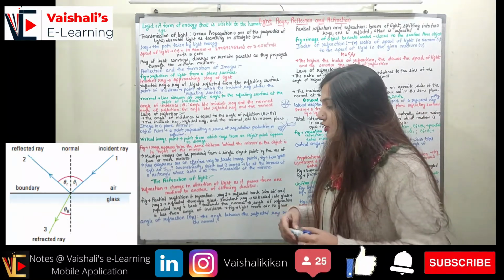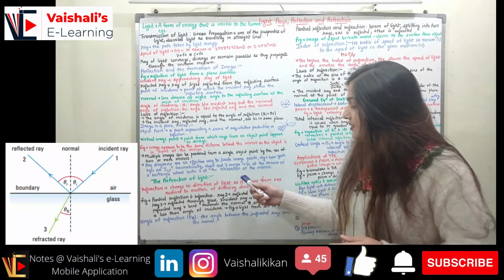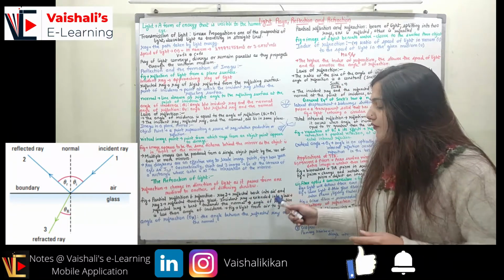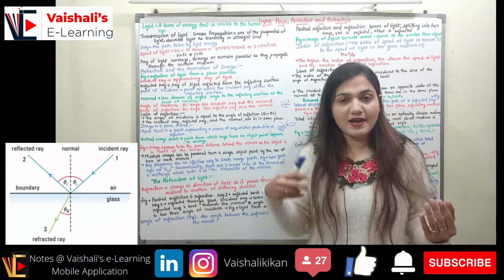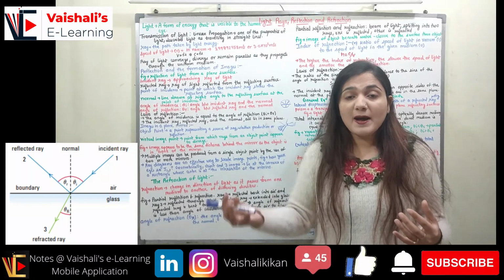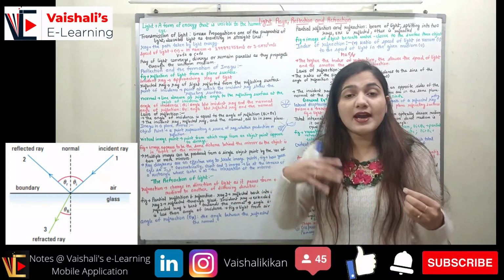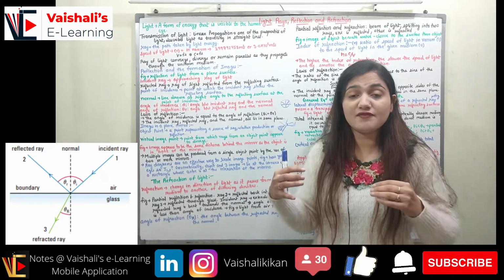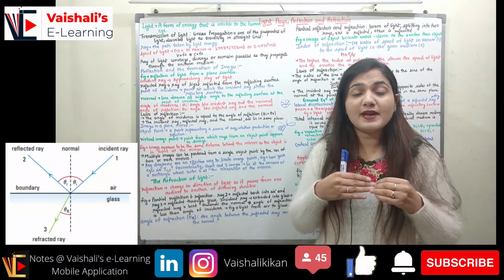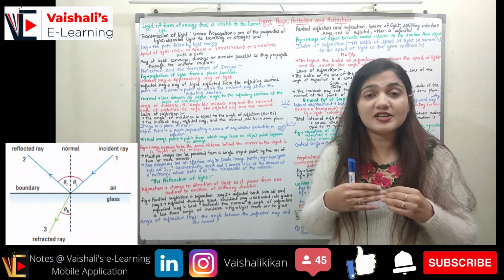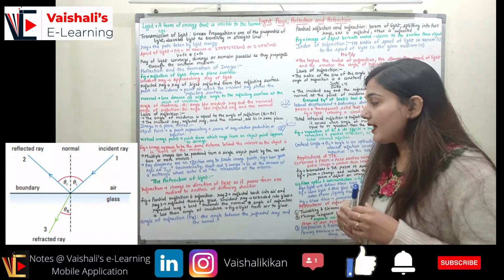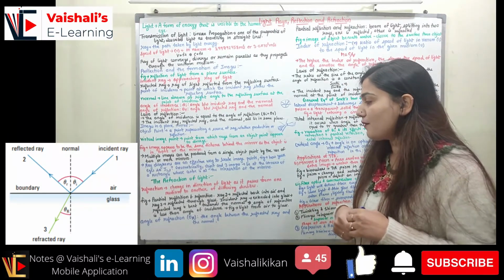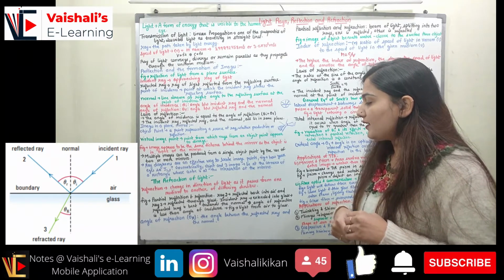Now coming to the refraction of light. Refraction of light is a change in the direction of light as it passes from one medium to another of differing density. So if I have two media, like air and glass, light passing from air to glass, air has a different density, glass has a different density. So when light moves from air to glass, it changes its direction, it changes its path from the straight line path. This phenomenon is called refraction. It is a change in direction of light as it passes from one medium to another of differing density.